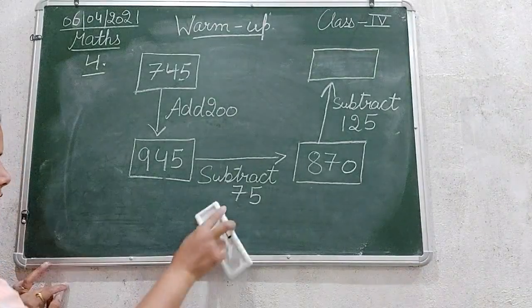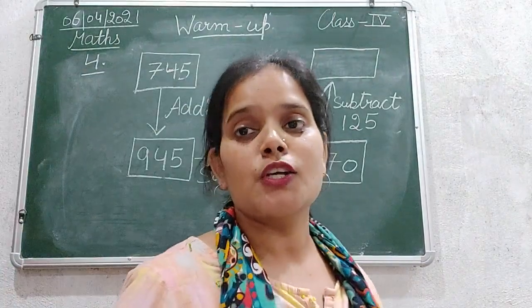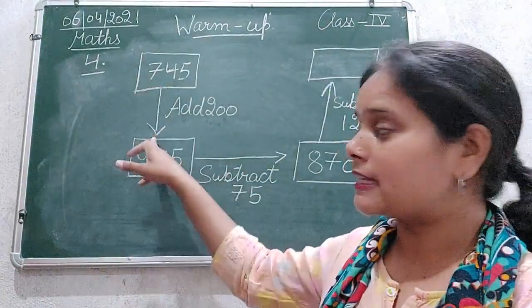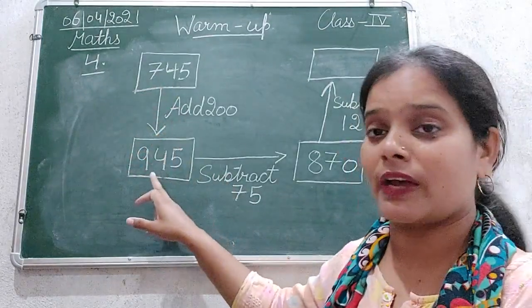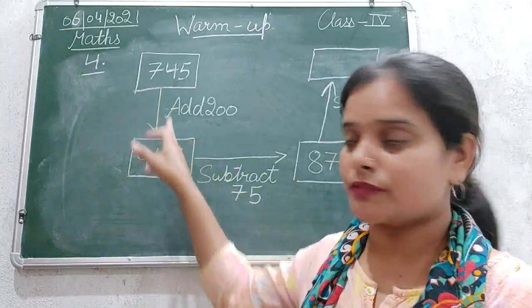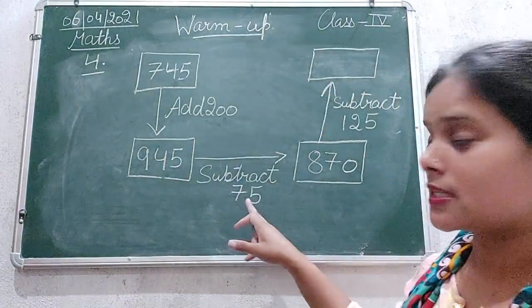So we have done the two steps while following the first step. As given in the question, do as directed. First of all we have to add 200, that's what we have done, and after adding 200 to 745, we got 945. Next subtract 75.